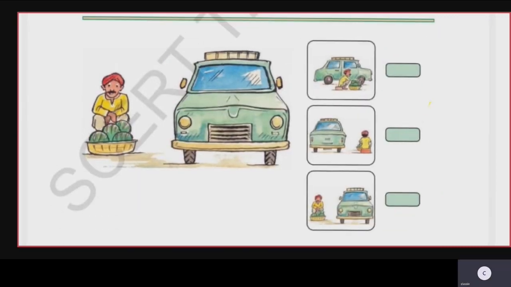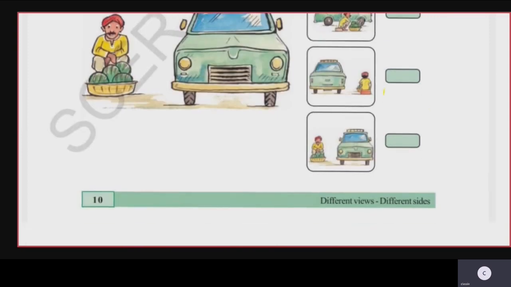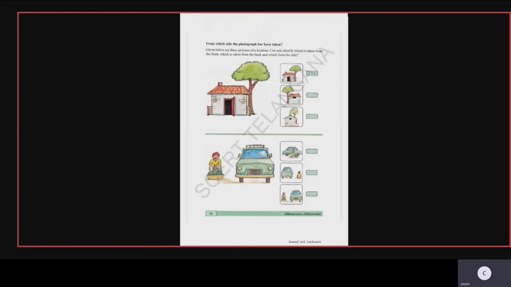The same for the car now. The first diagram which you see is the side view of a car and a man sitting there with the fruits. Okay. The second diagram is showing you the back view of the car and the man. And the third diagram is showing you the front view of the car and the man sitting there. Okay, children?